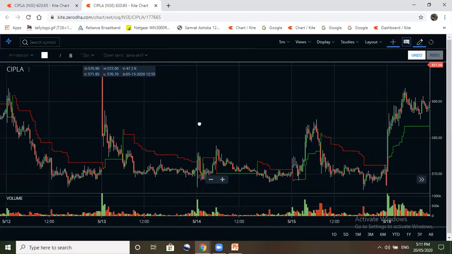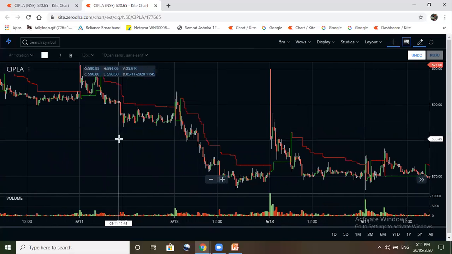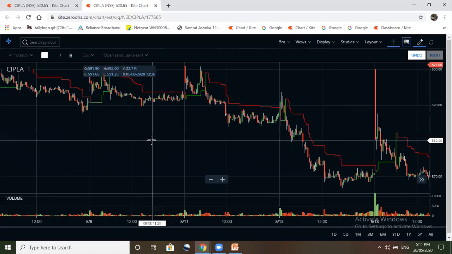So how to overcome this disadvantage? The disadvantage can be overcome if you do the preparation a day before. Means you have to find which stocks are in a good trend, and only those you trade the next day for intraday. It can be shorting of the stock or buying of the stock based on whatever setups you get. So you should have a good knowledge of the setups, study the stocks one day before, and have your own watch list for tomorrow's intraday trading. Then there will not be any problem.